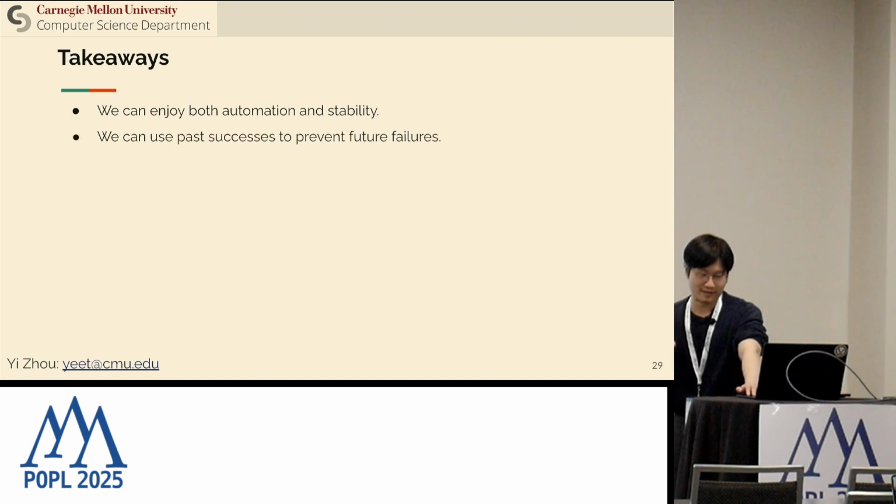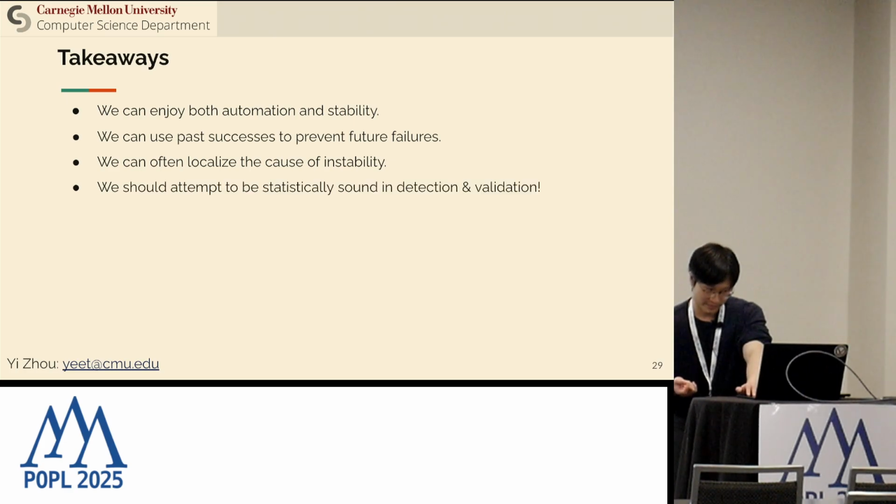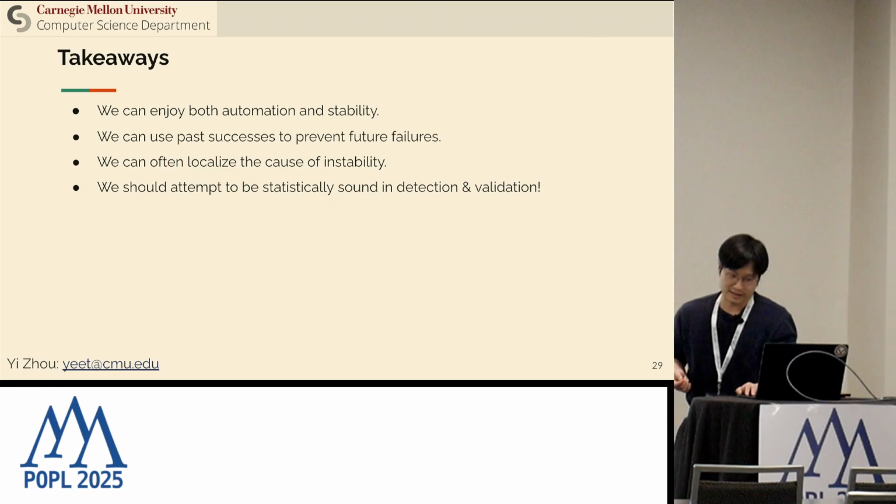The key idea is that we use past successes to prevent future failures. We can often even localize the cause of instability rather than say it's a general context problem. And furthermore, I would like to root for more statistically sound detection and validation methods for instability.